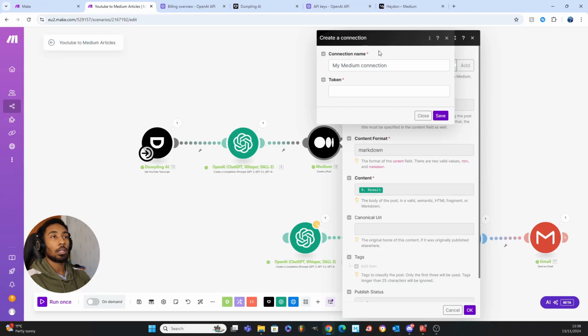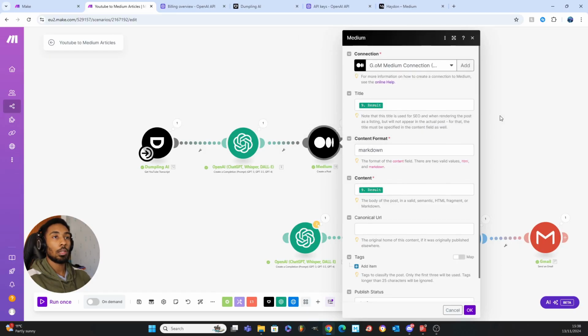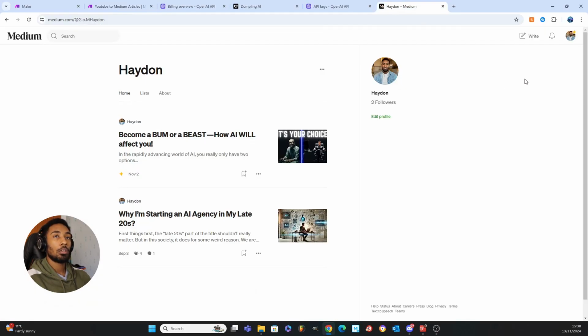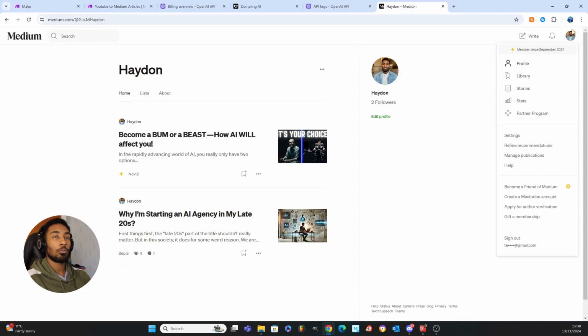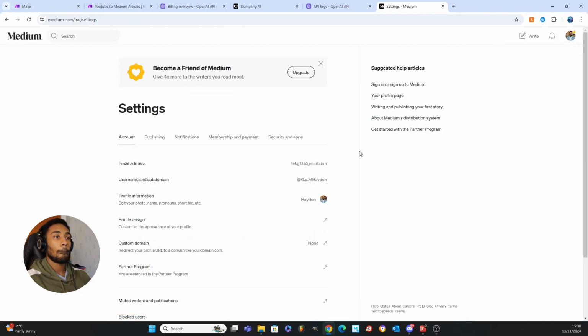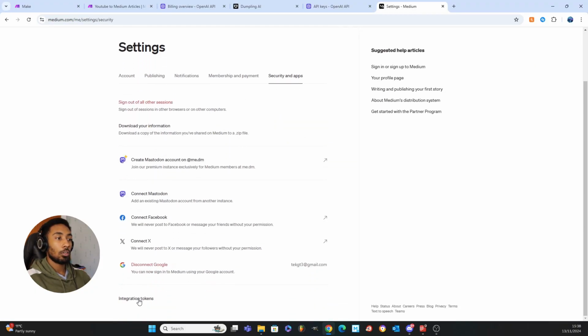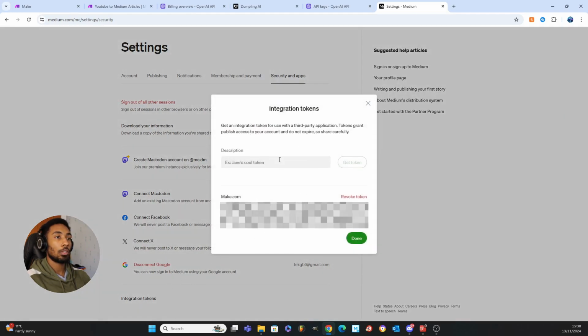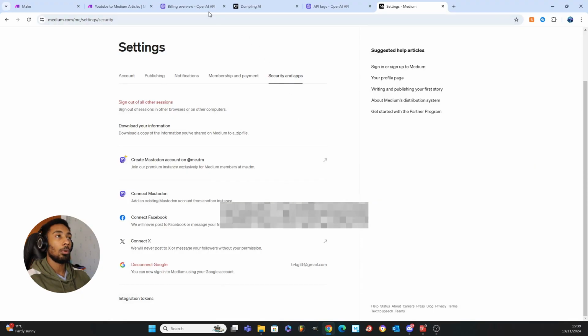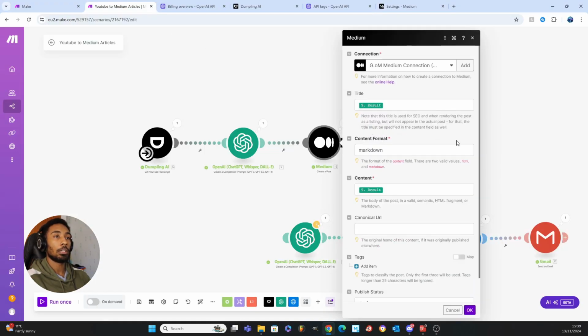You've got to add your connection, right? So you can give your connection a name, and then you have to go and find your token. So let's quickly do that. To find your token on Medium, you're going to go up to your photo icon, go to settings, and then go to security and apps here. Once you've done that, if you go to integration tokens, you're going to see a description. You could call it make.com, and then you're going to click get token. I'll probably blur mine out here, but once you've done that, it will print out a token and you can just copy and paste that into the box back on make.com.